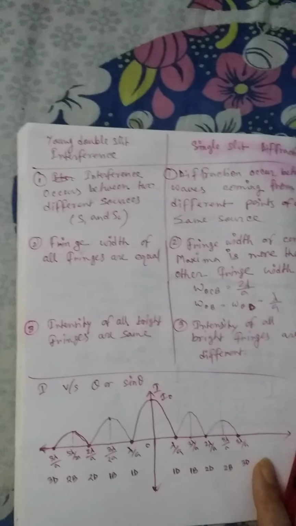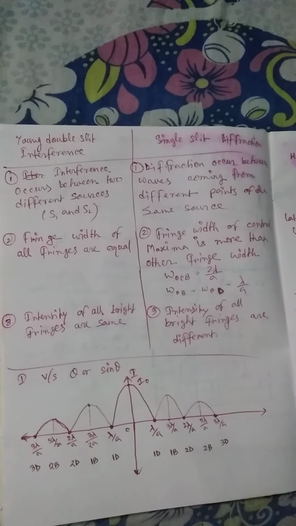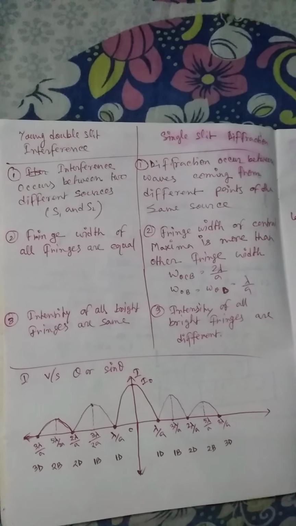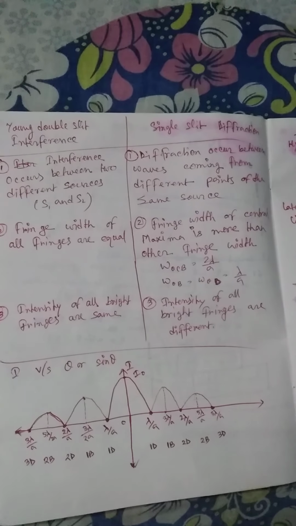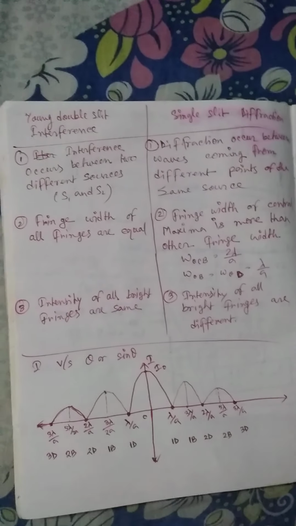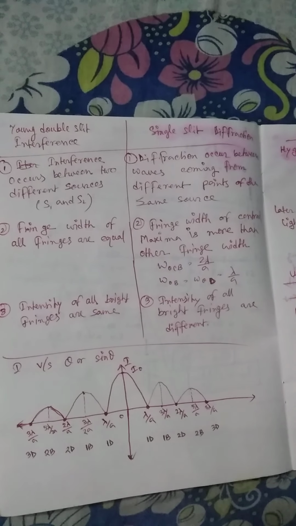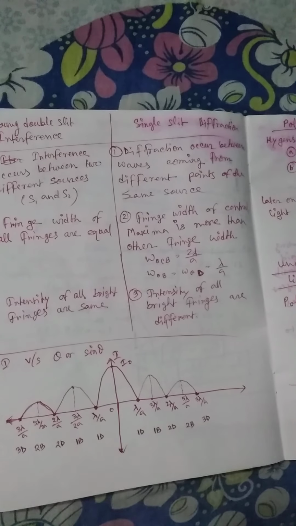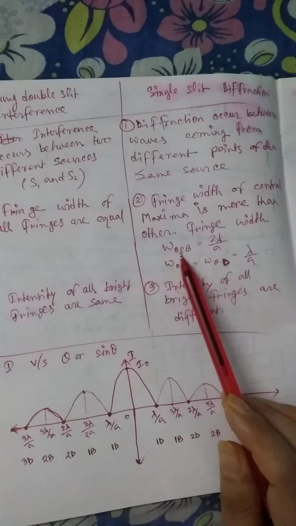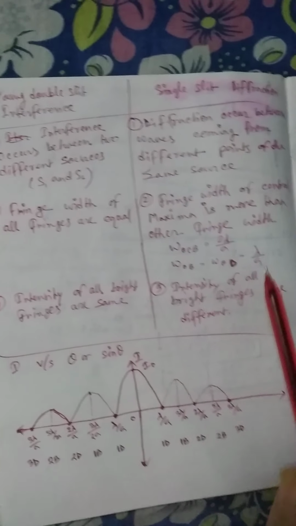Now just look at here, this is the difference between Young's double slit interference and single slit diffraction. Interference occurs between two different sources. Diffraction occurs between waves coming from different points of the same source. In interference, the fringe width of all fringes is equal. In diffraction, the fringe width of the central maxima is more than the other fringe widths, and this is WOCB equals 2 lambda by a and WOB equals lambda by a.